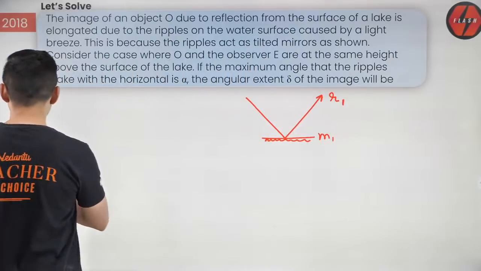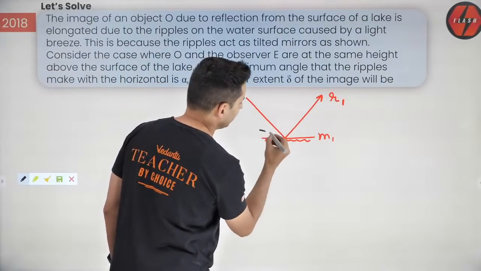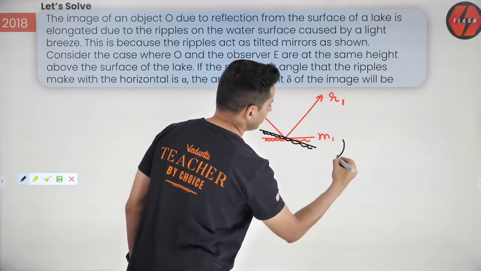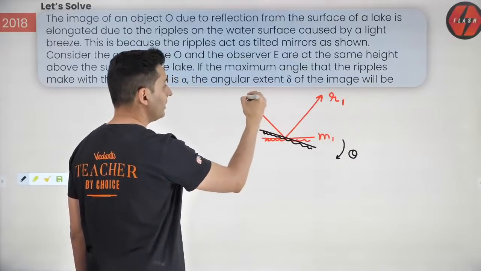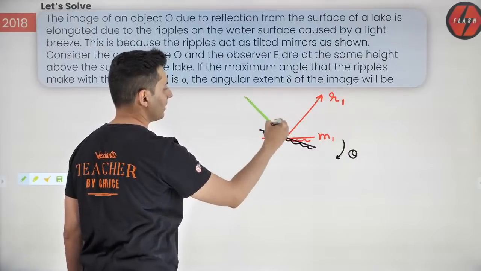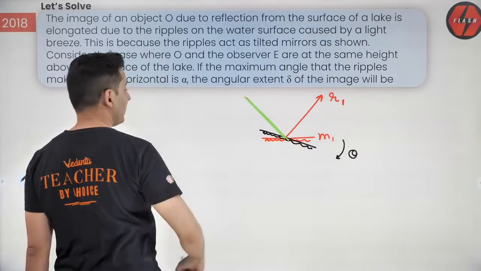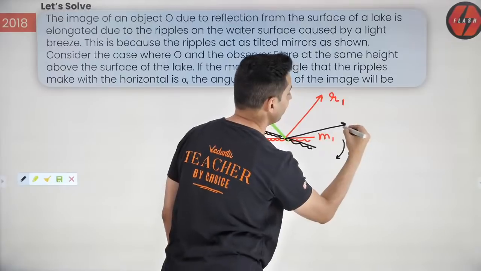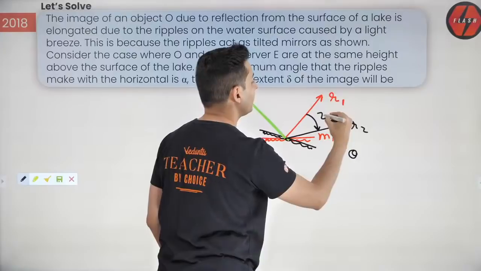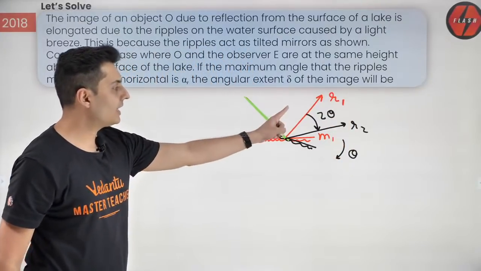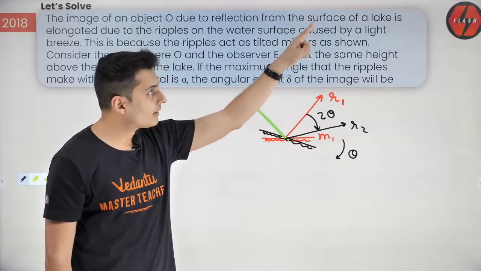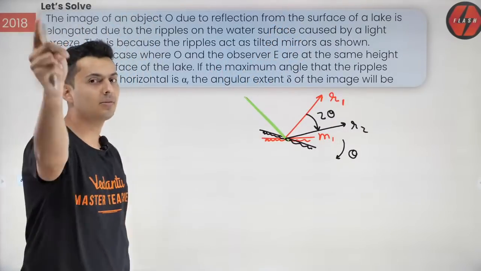Now if you rotate this mirror by angle theta, and this is your incident ray, then the reflected ray will be here. And remember this result, guys, this angle will be 2 theta. So if you turn the mirror by theta, the reflected ray turns by 2 theta. This is what you should know.